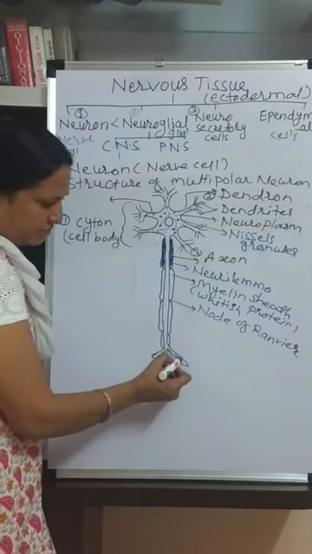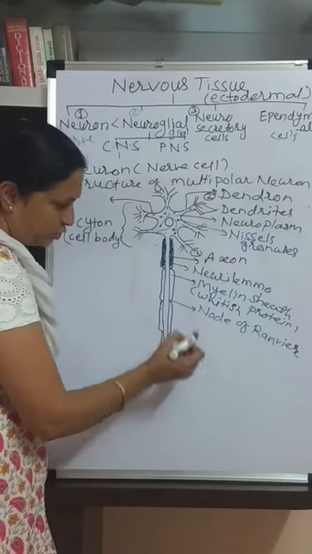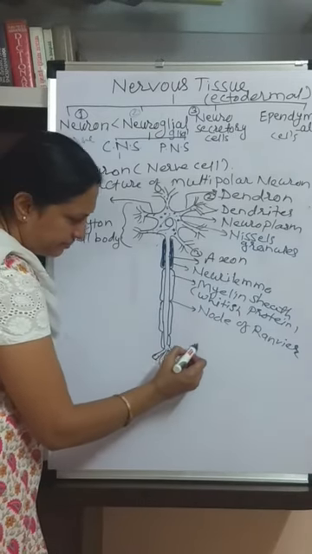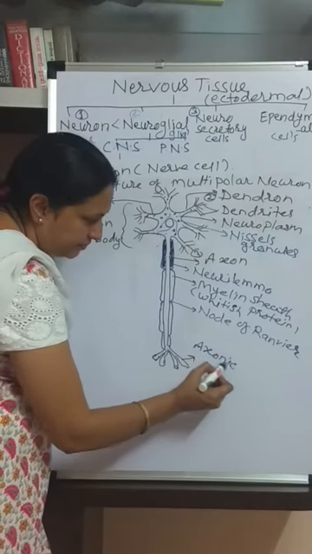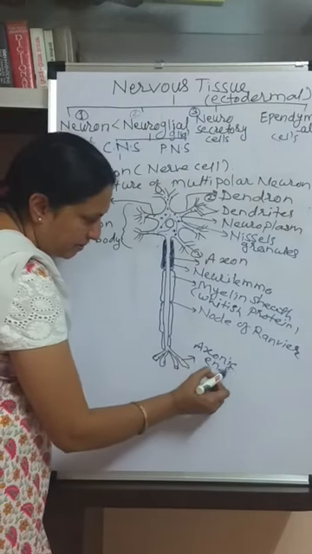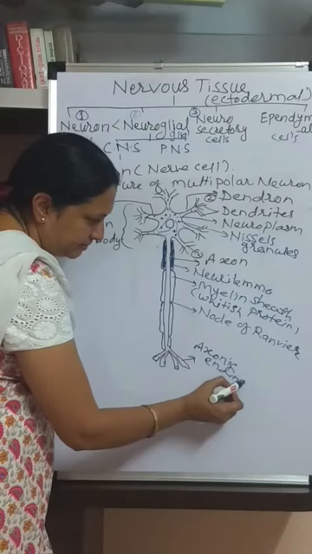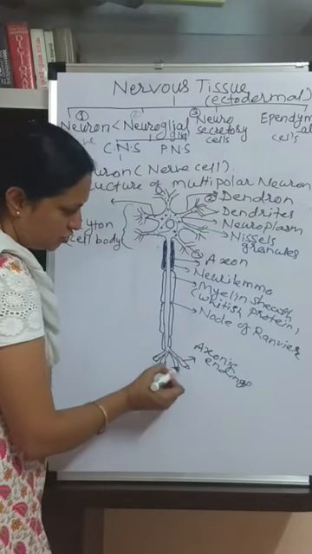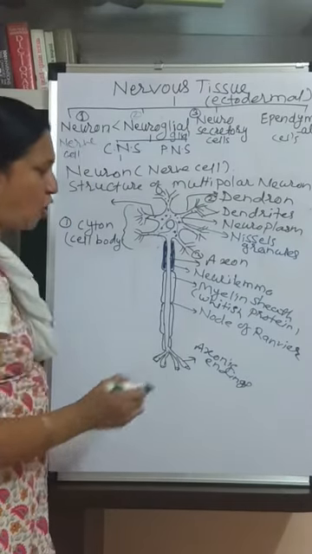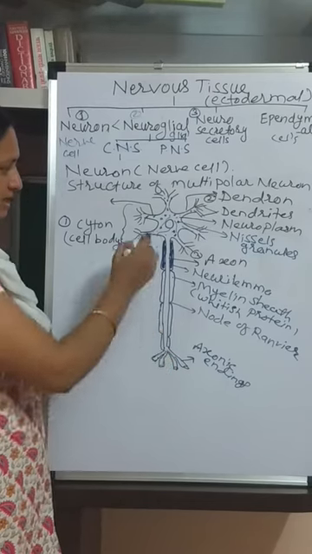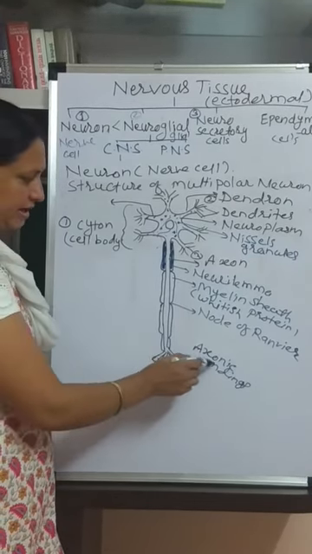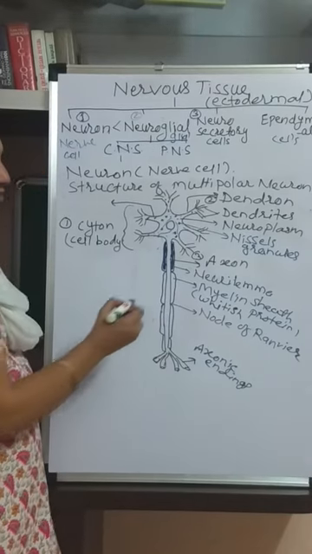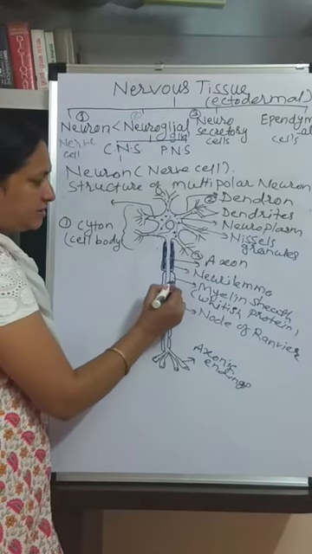Now the last part of the neuron is called the axonic endings, or also the axonic knob.